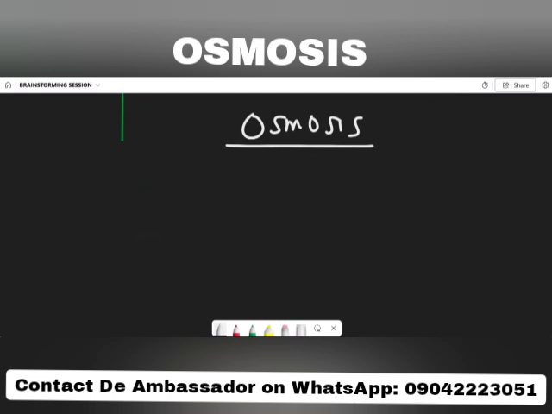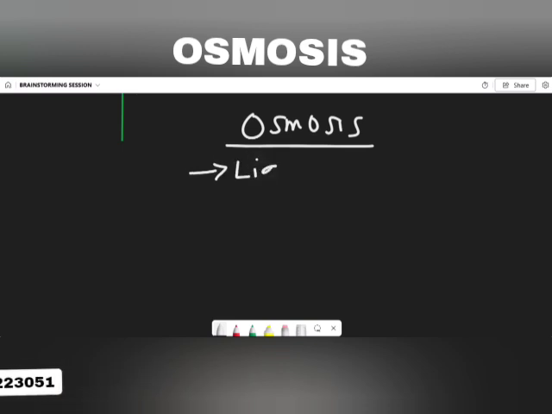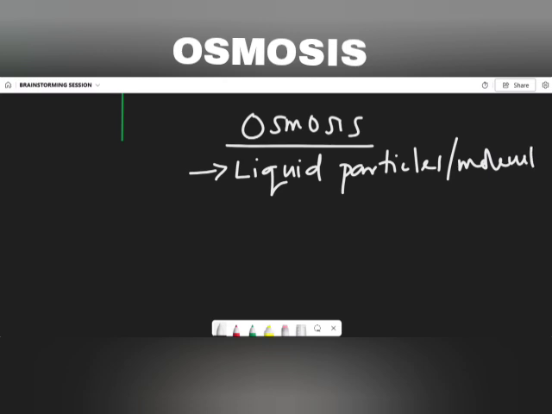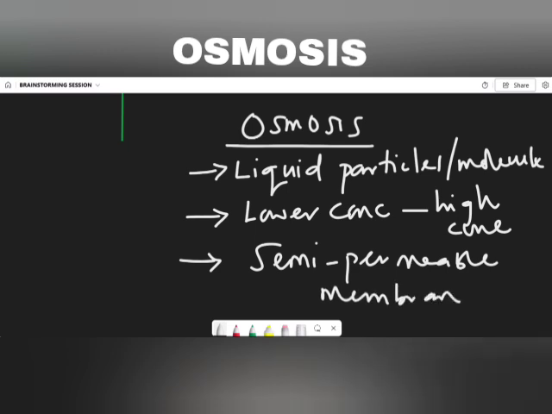Osmosis is when we have a liquid particle. Now be careful, I use the word liquid. When we have a liquid particle or a liquid molecule moving from a region of lower concentration down to high concentration through a semi-permeable membrane. That's what we call osmosis.